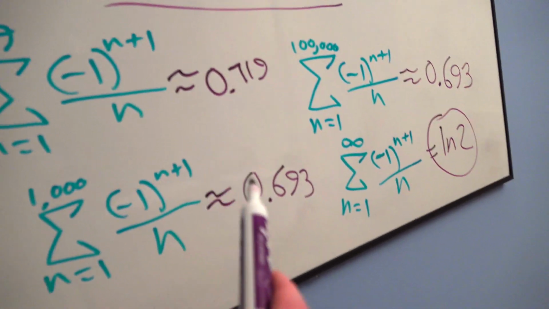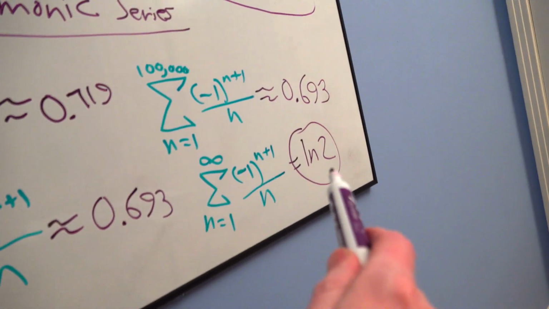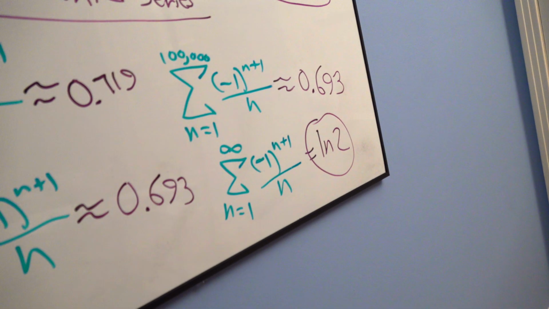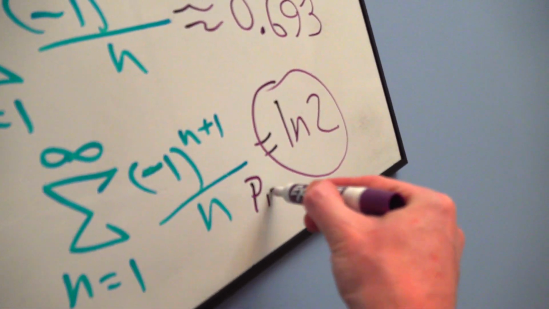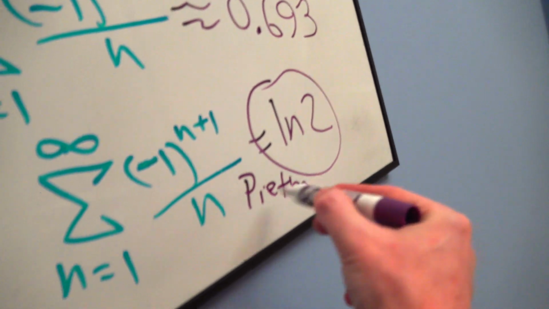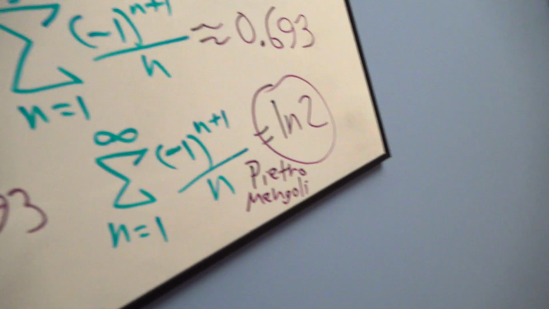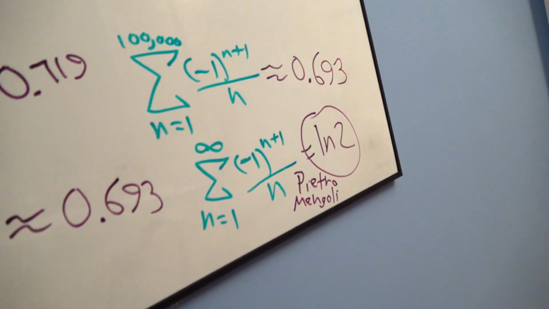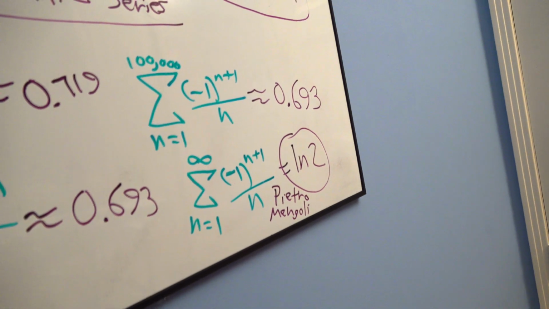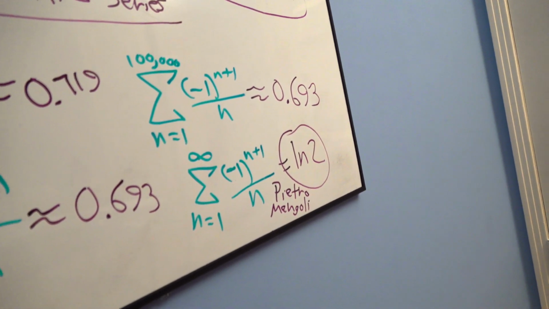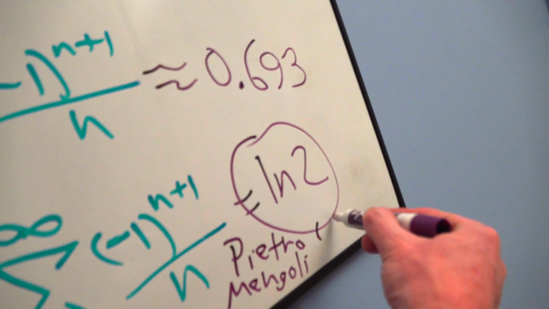So it was rational because it was finite. And then when you go to infinity, it eventually converges to an irrational number with no pattern? Wow, that is amazing. Pietro Mengoli. If that's not Italian, I don't know what is. Pietro Mengoli, unranked, but he proved that this series will converge and that its sum is exactly the natural log of 2. He proved that in 1672, which is pretty early on for series.